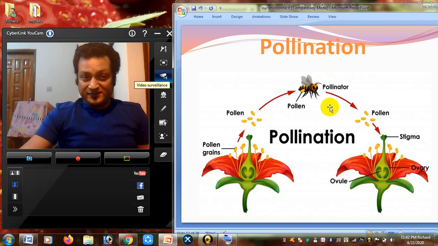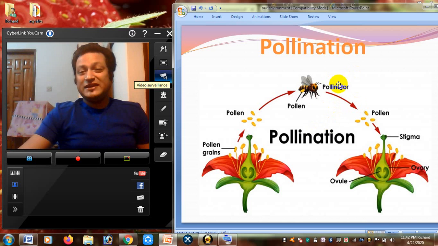What will be the next slide? Pollination. Yes, you are absolutely right. I hope you all know the definition of pollination. For your remembering, I will tell you the definition. Yes, transfer of pollen from one flower to another flower. See, one flower to another flower, who carries the pollen?